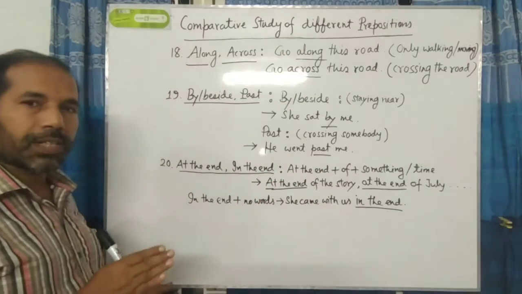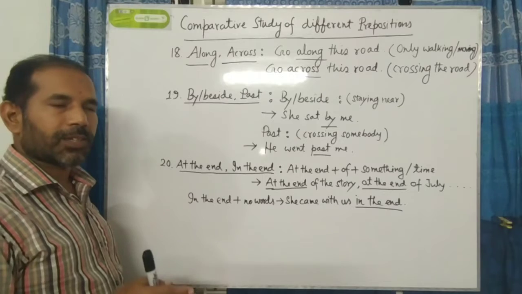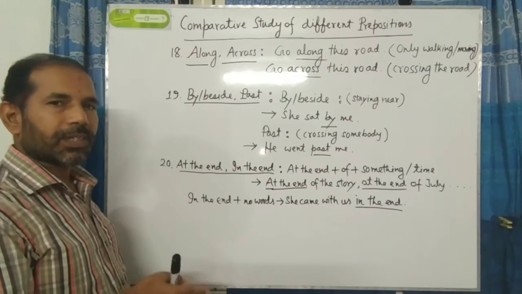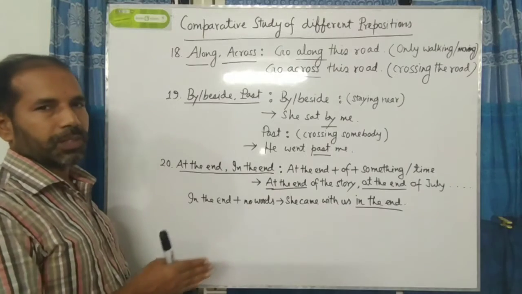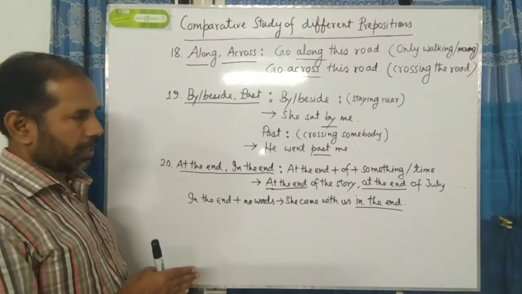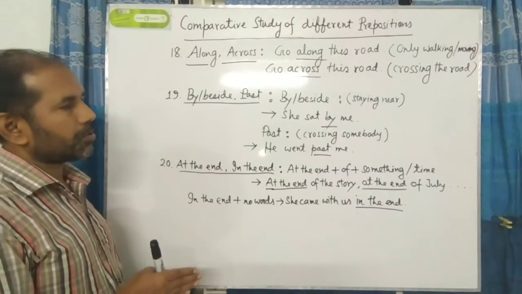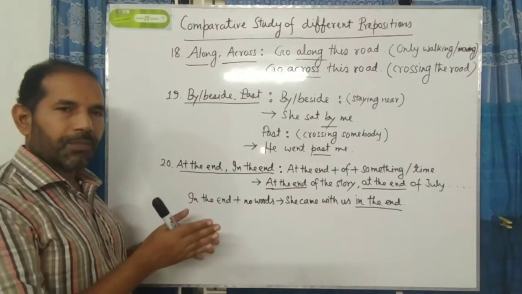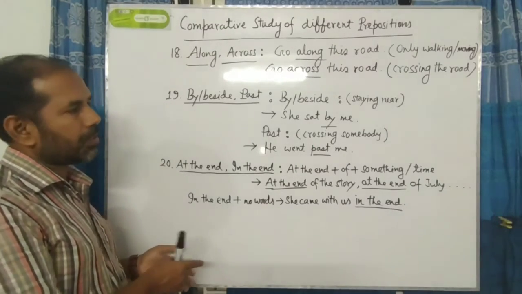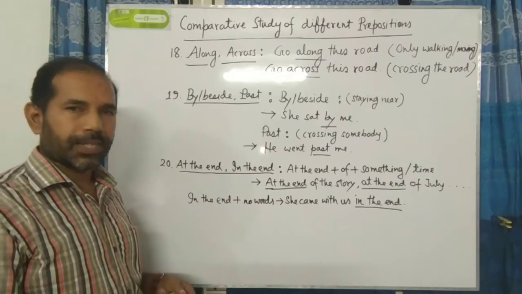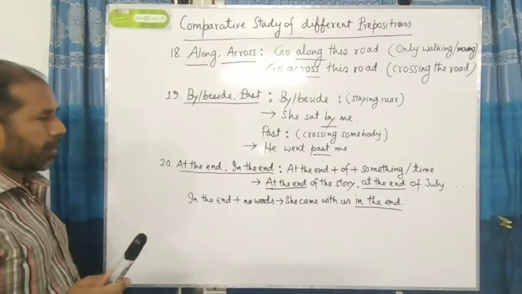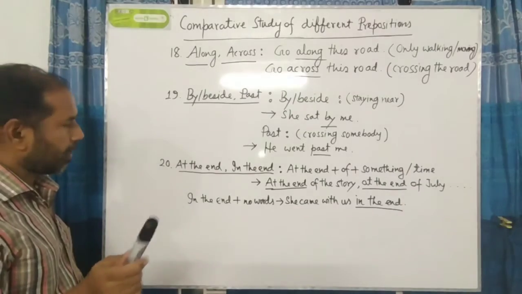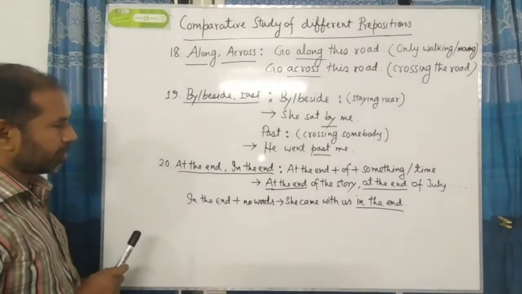That is to say that he crossed me. He did not sit beside me. He crossed me. So at the time of crossing away, we have to use past. But at the time of staying nearby, we have to use by or beside. Okay? Clear?